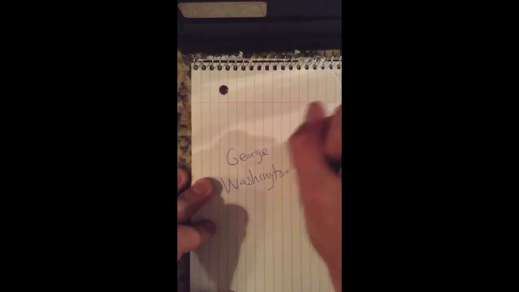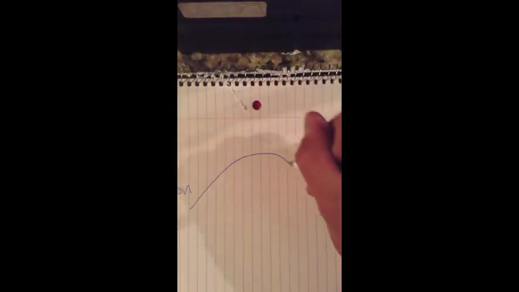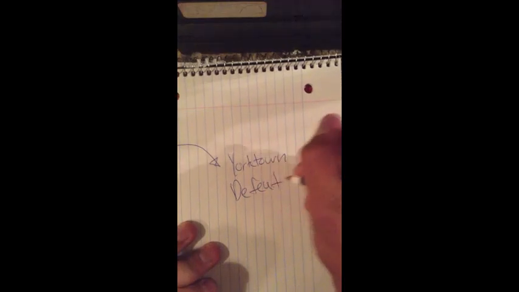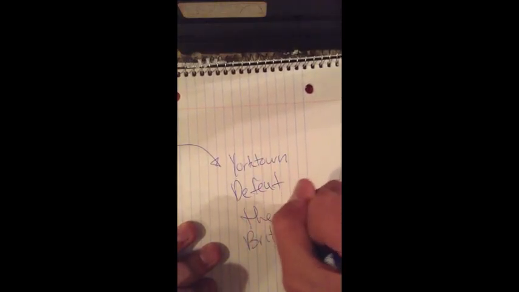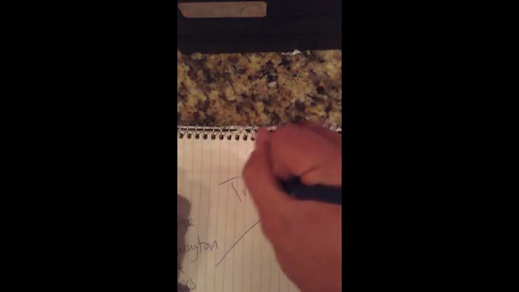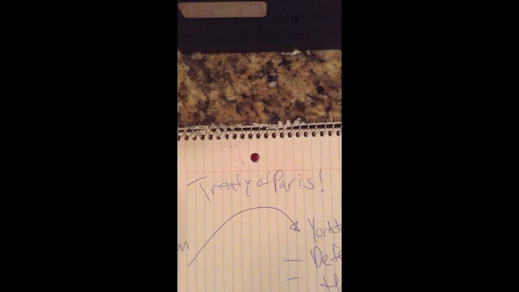On September 28, 1781, George Washington would lead 17,000 French and Continental troops into what would be the final battle of the Revolutionary War, the Battle of Yorktown. This crippled the British forces, and General Cornwallis was finally forced to surrender. The Revolutionary War would officially come to an end when the Treaty of Paris was signed in 1783.